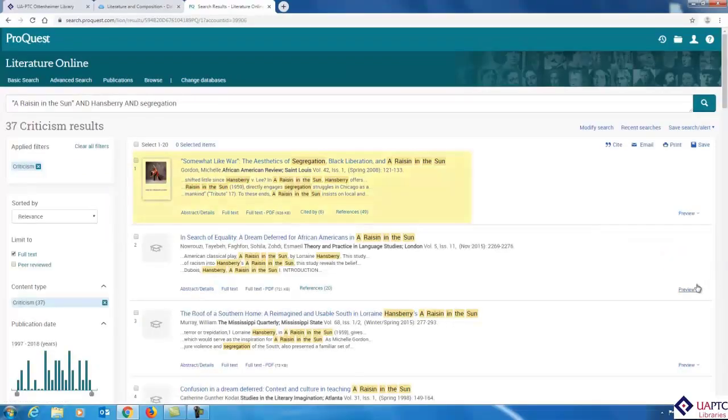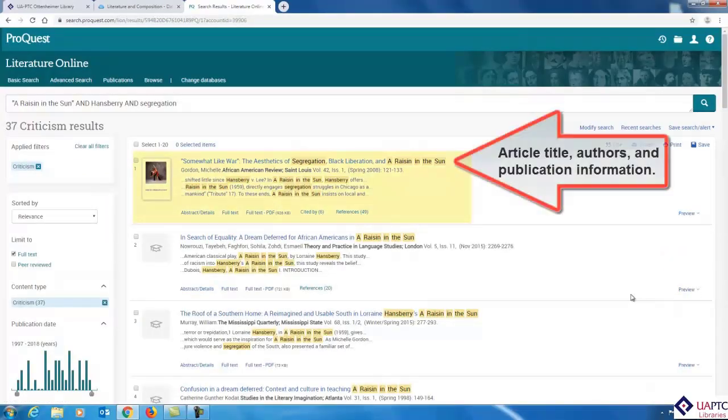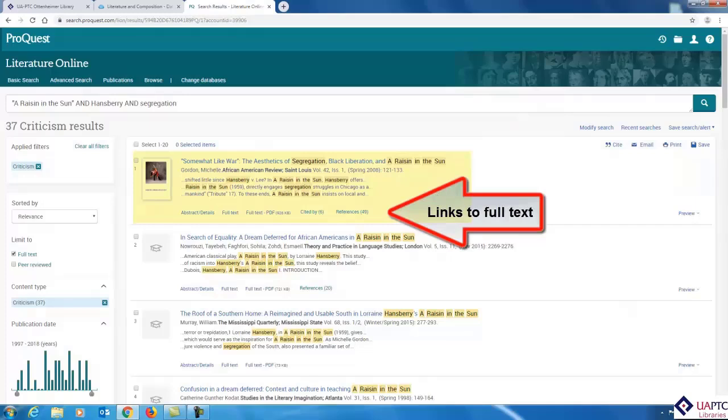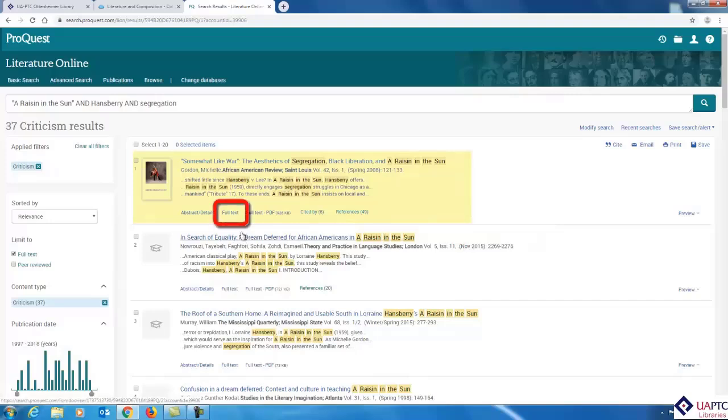Let's take a look at the first article. The article title is in blue, followed by the authors and publication information. This article has 2 different text views, full text and full text PDF. There is no difference in the information presented in these views, but they do look very different on the screen. Let's click on plain full text to see it first.